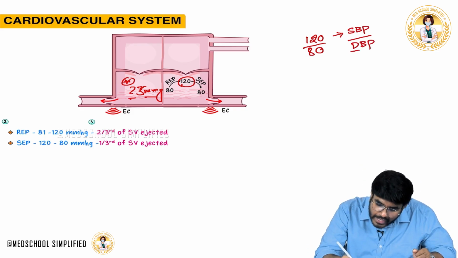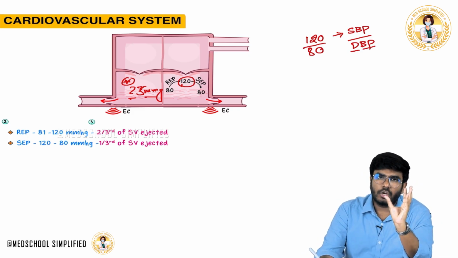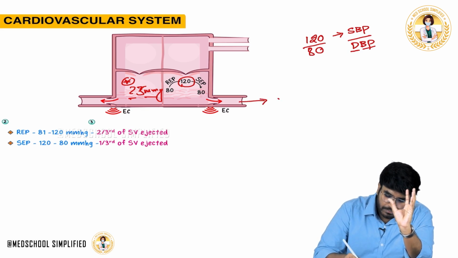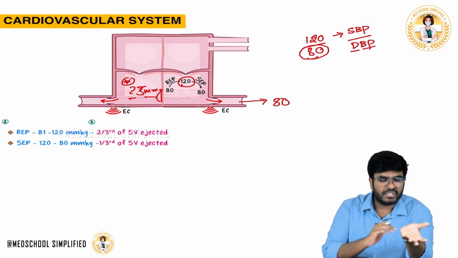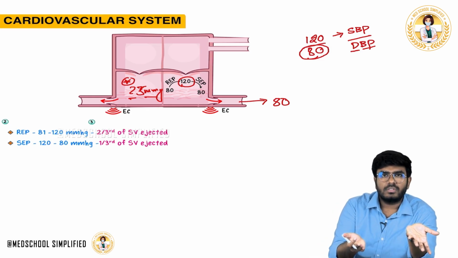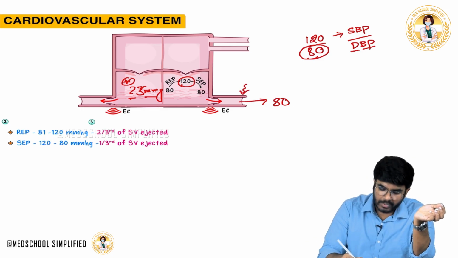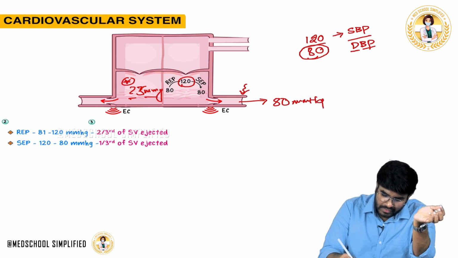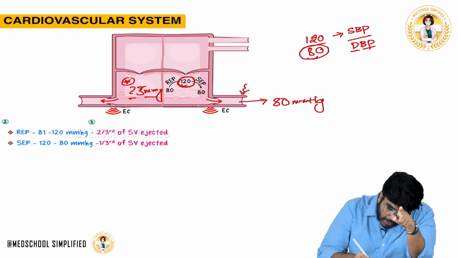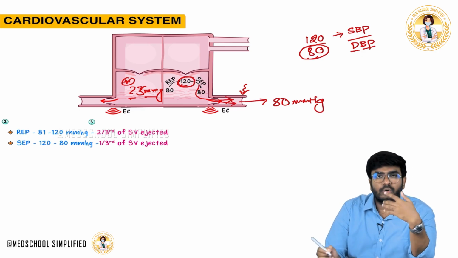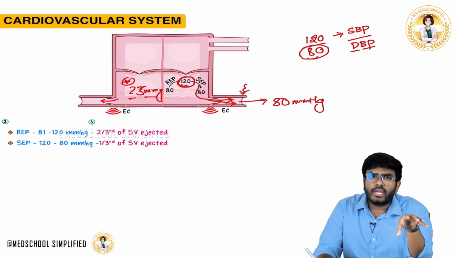What is diastole? Diastole means relaxation. When the heart is not contracting, what is the pressure inside the aorta? 80. So that's why diastolic BP is 80 mm Hg. We are measuring the pressure inside the blood vessels only. So when the heart is not contracting, the pressure inside the blood vessel is 80 mm Hg. But when the heart is contracting, how much pressure is it generating? 120. So this 120 mm Hg pressure will also be transmitted, the same 120 mm Hg pressure is also going into the aorta or not?